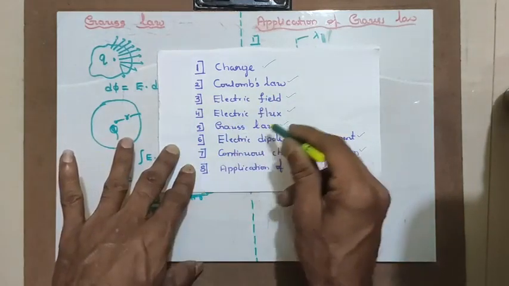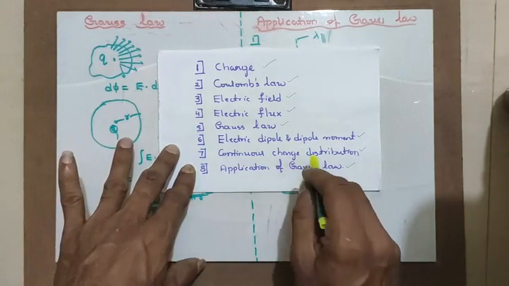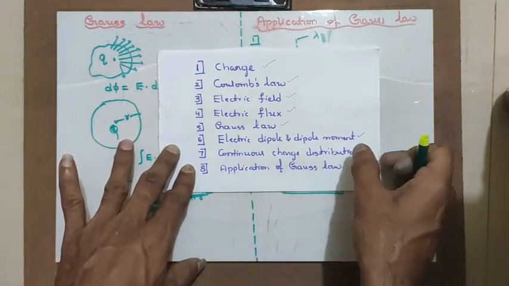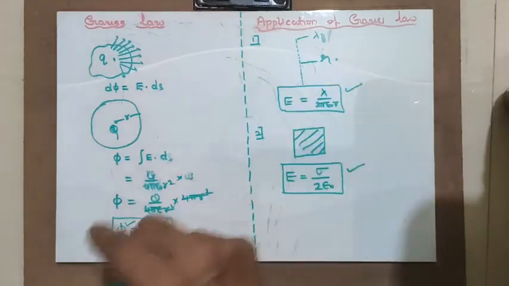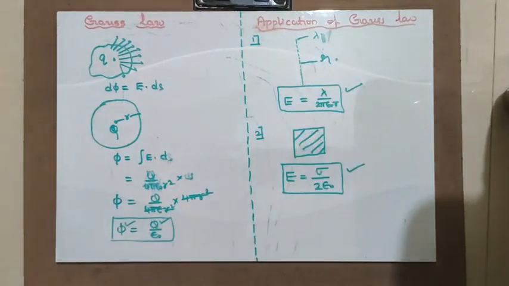And in the application of Gauss law, there are two formulas which you have to remember. The electric field due to a line charge is lambda divided by 2 pi epsilon r, and the electric field due to a surface charge is given by rho upon 2 epsilon naught. This is the refreshing of the first chapter of your electrostatics.